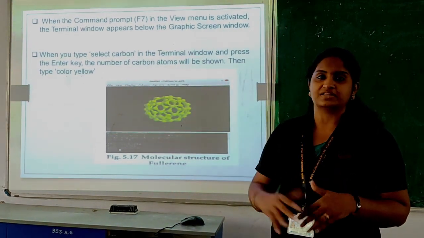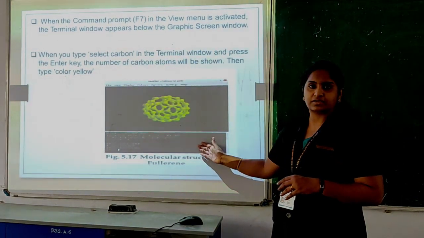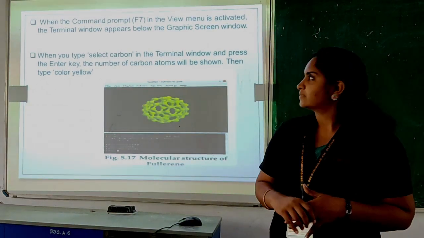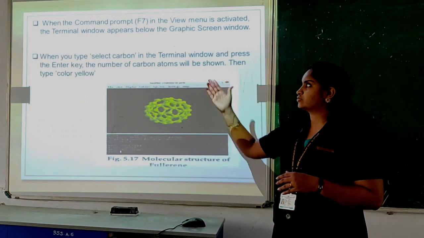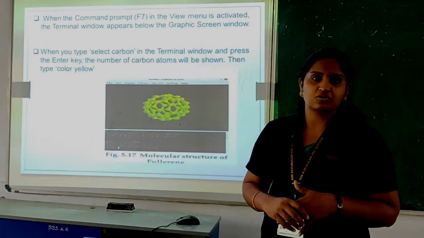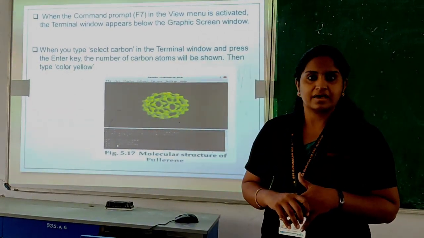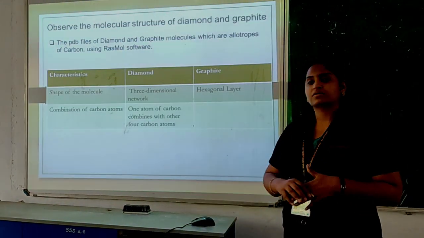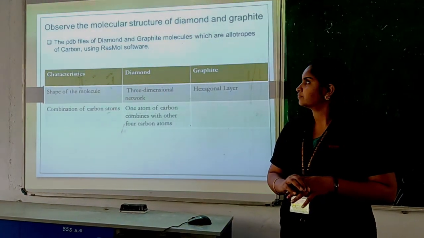Color yellow means it will be displayed in yellow. It is an example here. The commands are not the same here. It is not clear; I will show you in the practical section. You can type these commands. If you select a particular carbon, or select hydrogen, it will be displayed with a particular color. Clear? We have only two or three activities in this and it will be very interesting. We'll see you in the practical section.